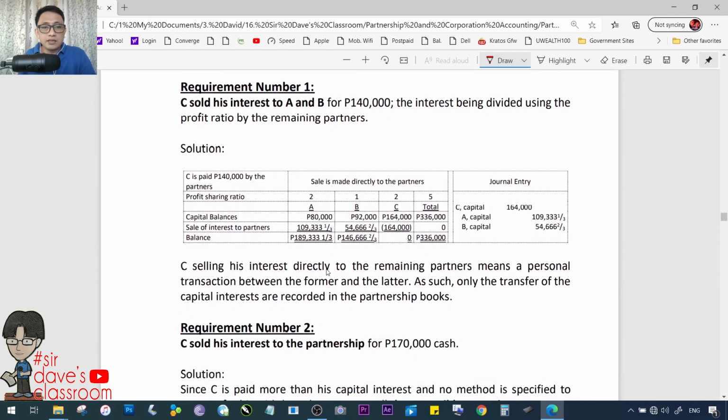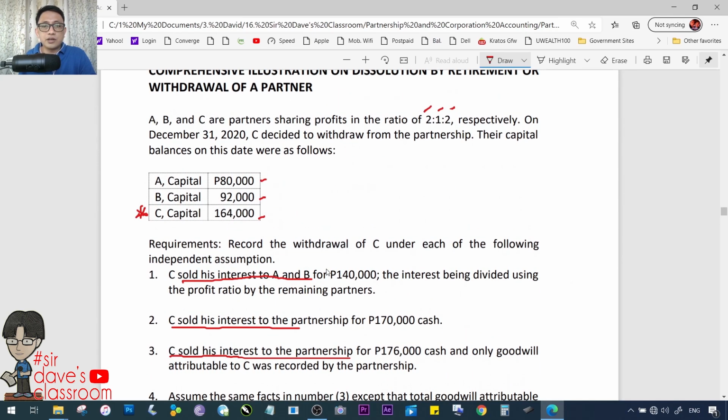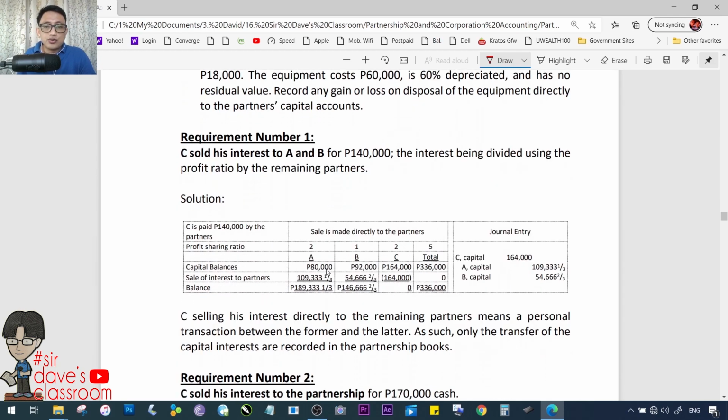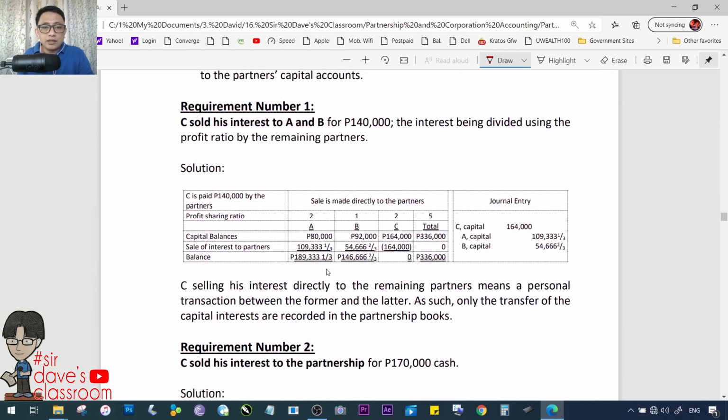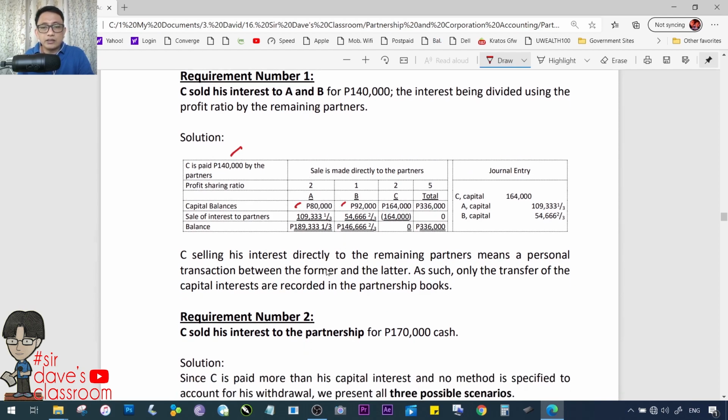Same lang doon. C sold his interest to A and B for 140,000. The interest being divided using the profit ratio by the remaining partners. So, ano ba yung kanilang profit sharing ratio? Kaya check nga uli natin dun sa original problem. 2:1:2. So, 80, 92, and 164. Let us remember that. Solution. If C is paid 140,000, bakit? Ilan ba yung kanyang interest? So, 80, 92, and 164, all totaling 336,000.